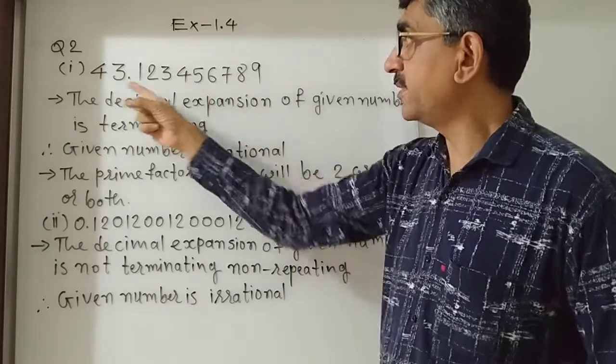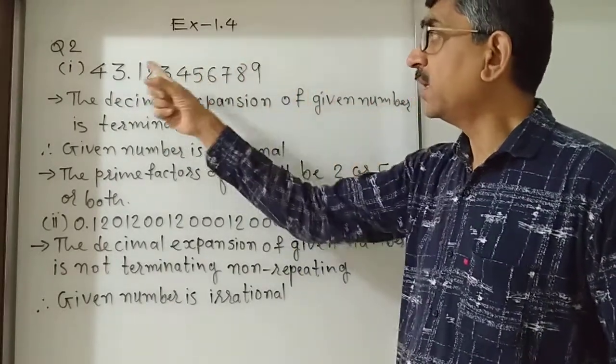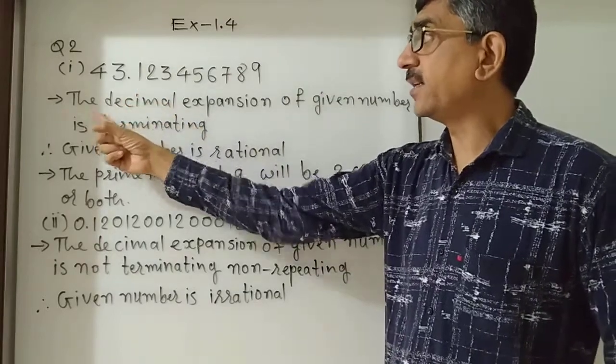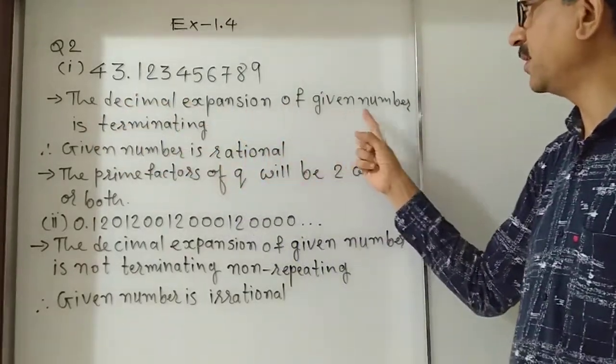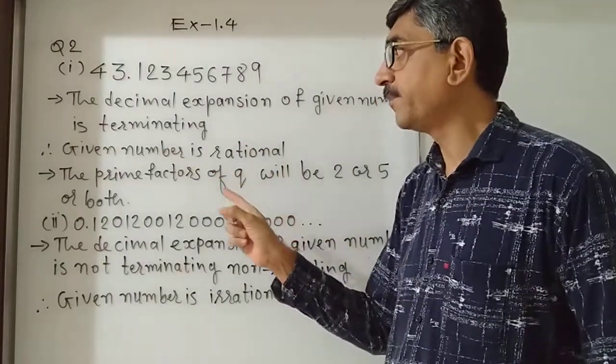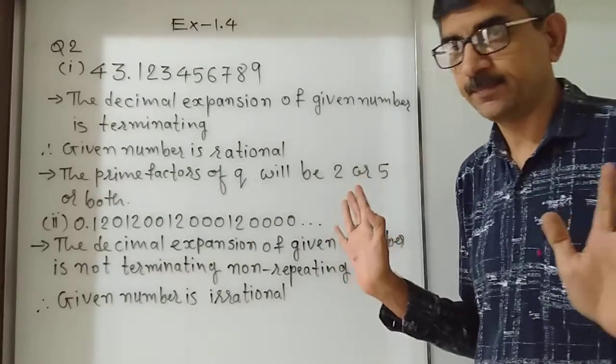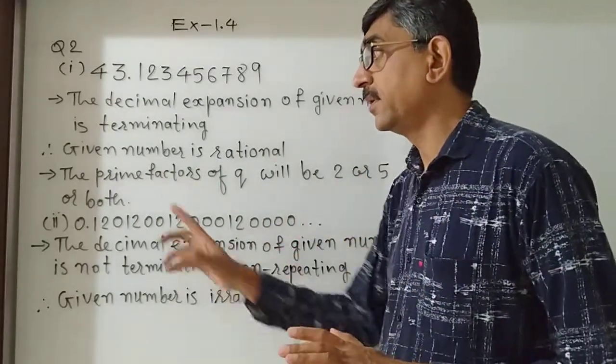43.123456789. This is terminating. Why? There is no bar sign. So we can write that the decimal expansion of the given number is terminating. Therefore, the given number is rational.